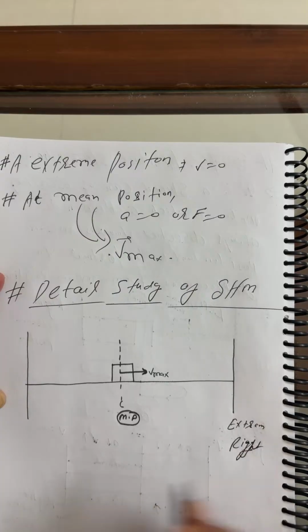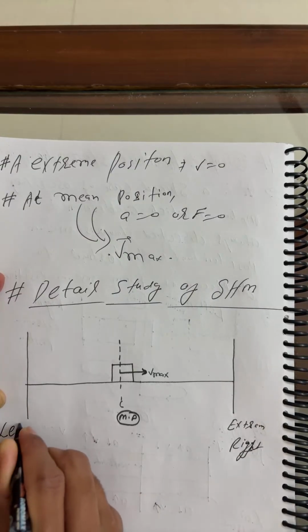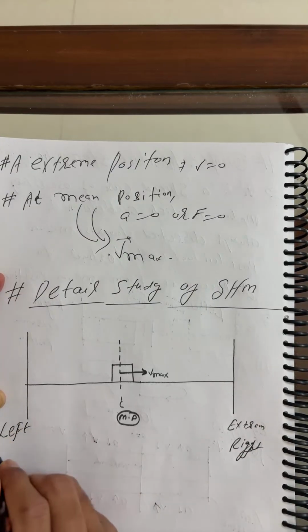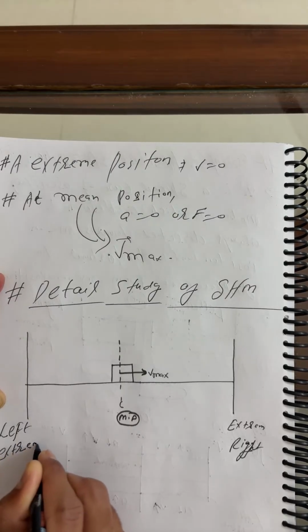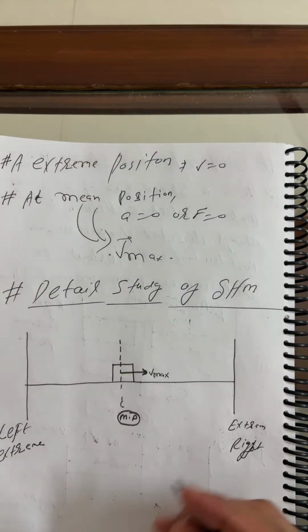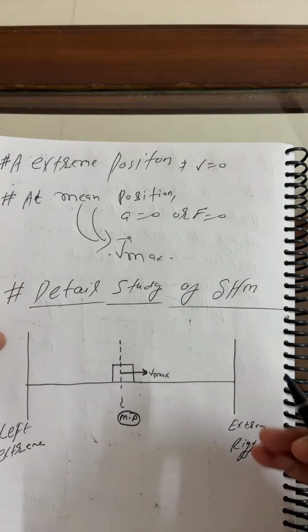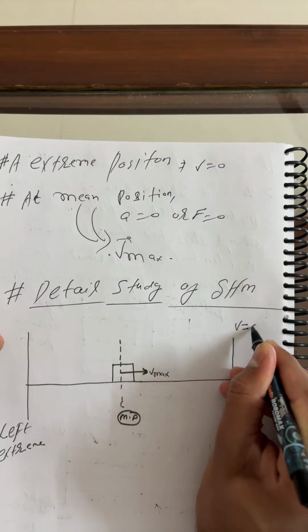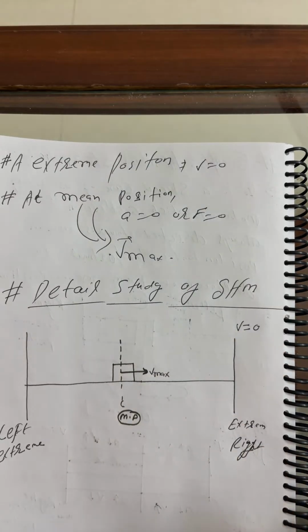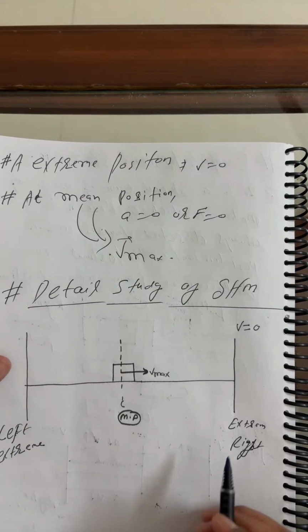This is right, beta. You can say this is the left extreme position. Why am I repeating this, beta? So that you can easily understand. I repeat the same terms multiple times so that everything gets fixed in your mind during class.